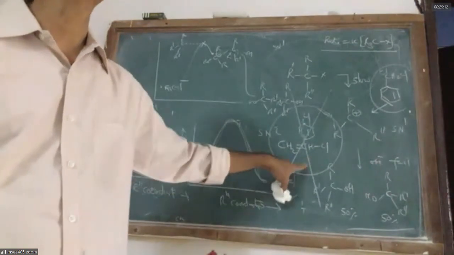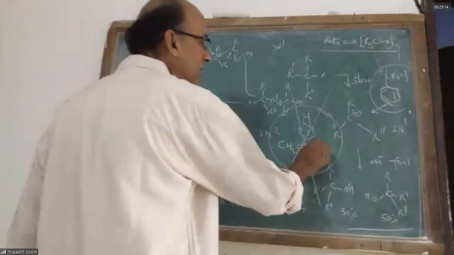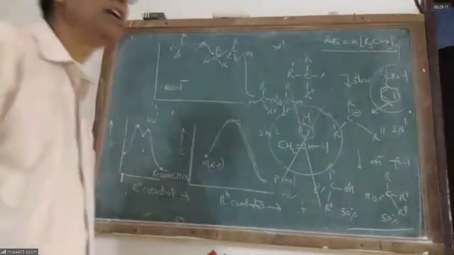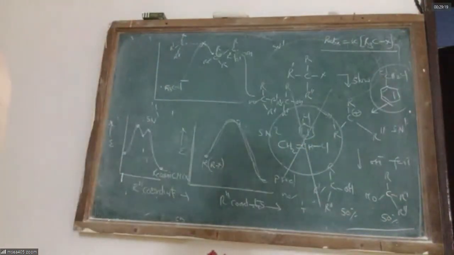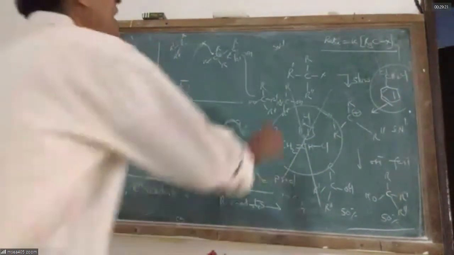It would not prefer an SN reaction, because the C-X bond has double bond nature and is difficult to break. It won't prefer SN reaction. Next question.